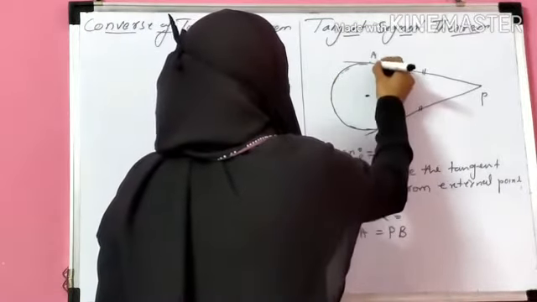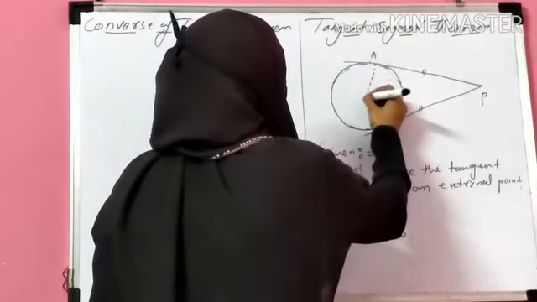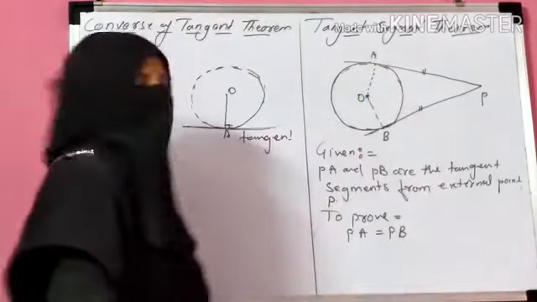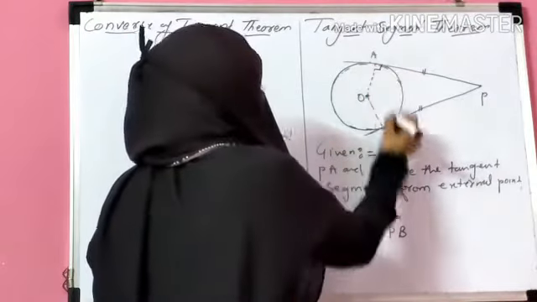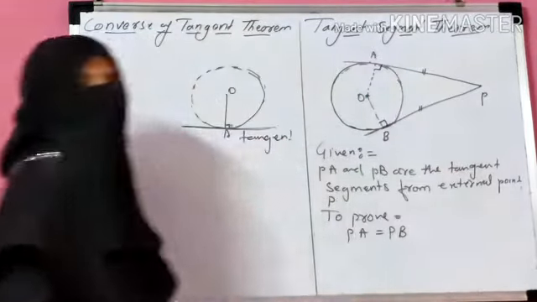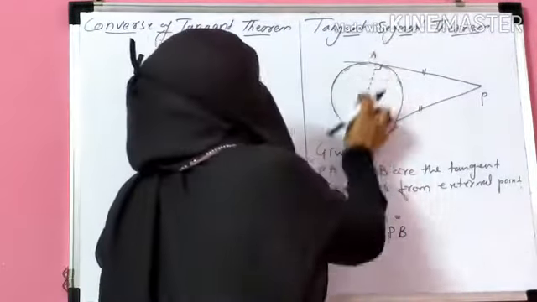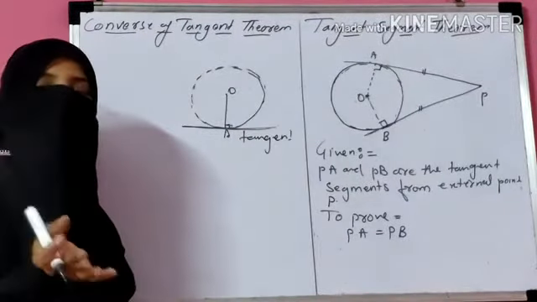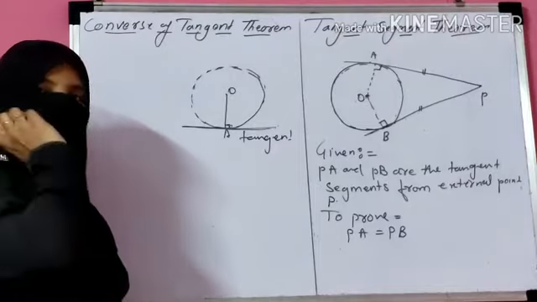This is your center O. Now draw OA and OB. And you know that this is perpendicular, by the tangent theorem. OA is perpendicular to PA because the tangent theorem says that the tangent is perpendicular to the radius.